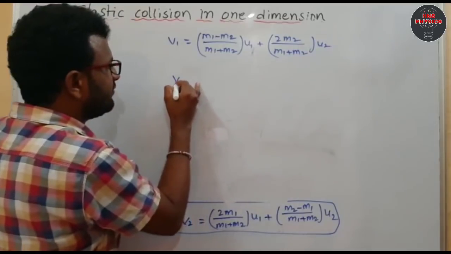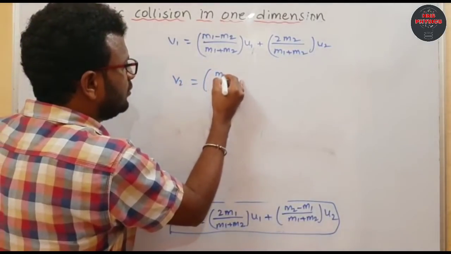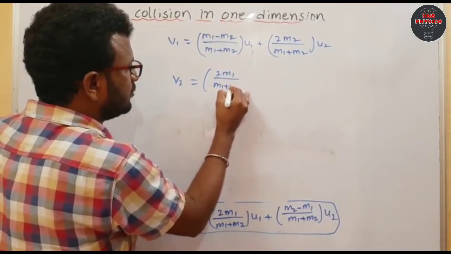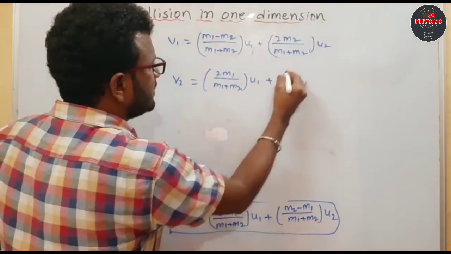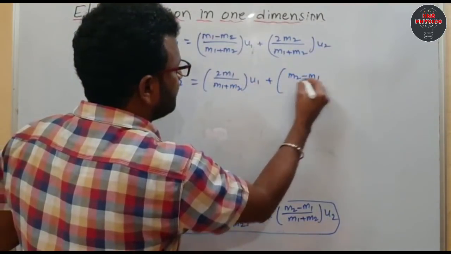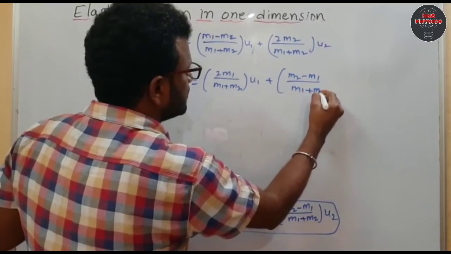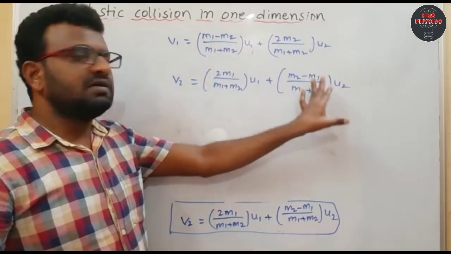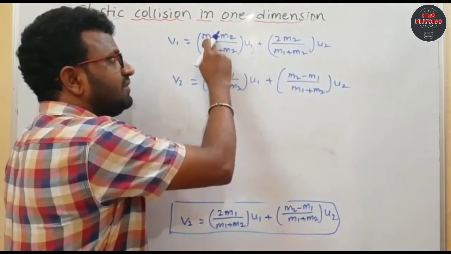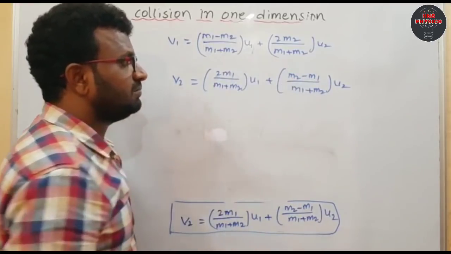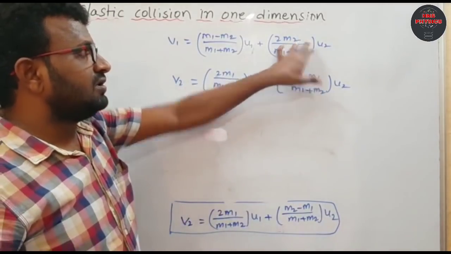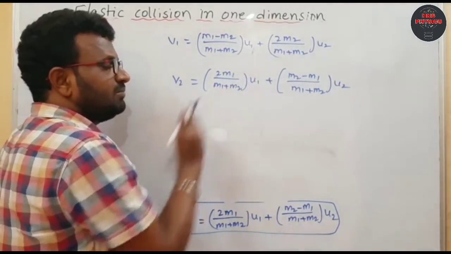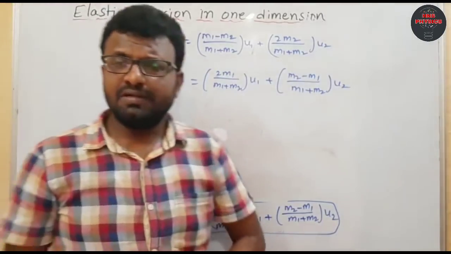What about v2? v2 equals 2 m1 by (m1 plus m2) into u1 plus (m2 minus m1) by (m1 plus m2) into u2. In the first term of v1 it becomes the second term of v2, but here m1 minus m2 is there and here m2 minus m1 is there. The second term of v1 becomes the first term of v2, but here 2 m2 and here 2 m1. The denominator is the same, so you have to remember it like this, right?